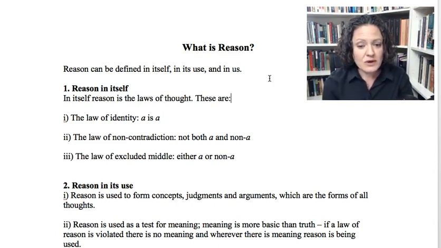Now sometimes students want to get around these laws, and there have been philosophers in the history of philosophy that have tried to get around these laws. So let's think about that. Now, in my experience of teaching, I haven't really seen students who want to get around the law of identity. That's a really tough one, but I'm sure you can come up with a way to try. The second one, the law of non-contradiction, I have seen students try to give objections to that one.